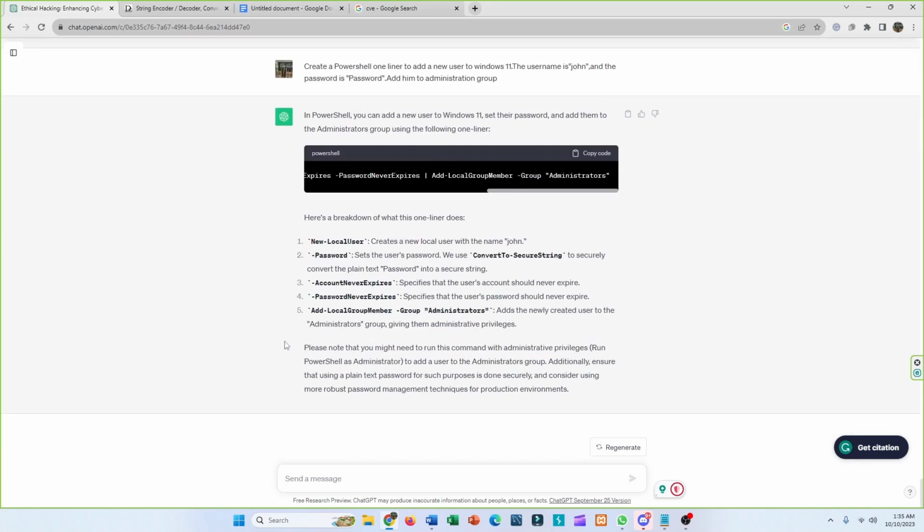So the next thing you should do is play around with ChatGPT, experiment as much as possible, and go beyond boundaries. We can also use ChatGPT as a reference resource. Suppose I want to know what the nmap command is to search for SMB vulnerabilities.